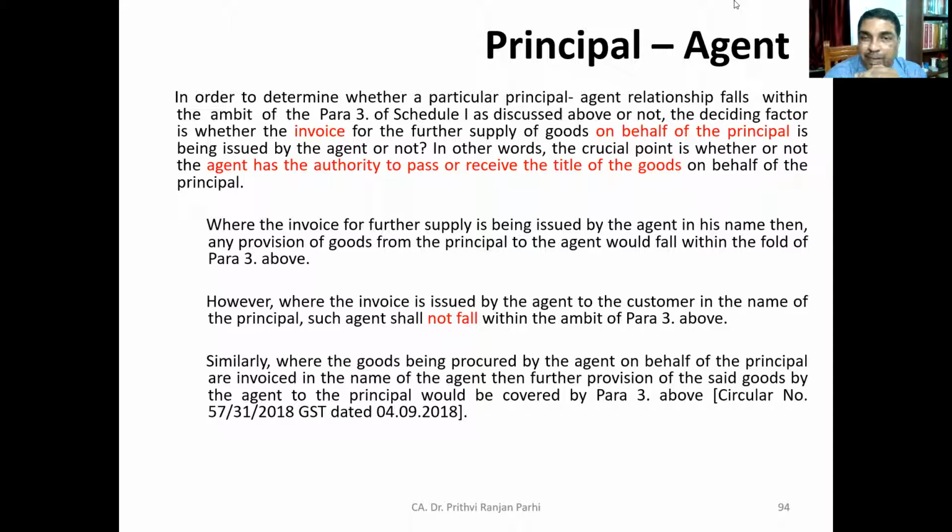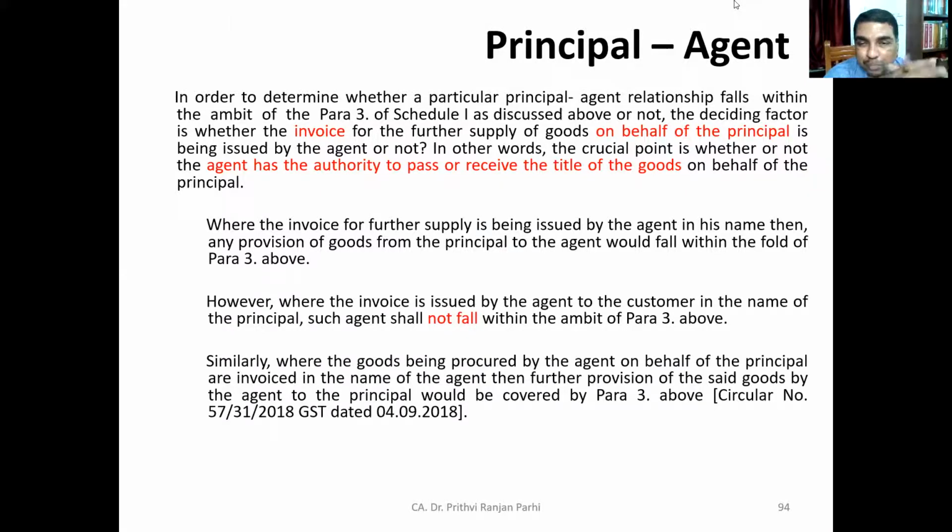Where an invoice is issued by an agent to the customer in the name of the principal, then such an agent will not come under the ambit of para 3. The agent is issuing, but in the name of the principal. That means the agent doesn't have title of goods. That means actually goods are not transferred. The agent might be providing a service, but goods are not transferred to the agent. The agent is not giving his own invoice. The agent is giving the invoice in the name of the principal.